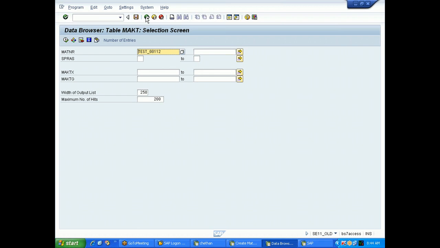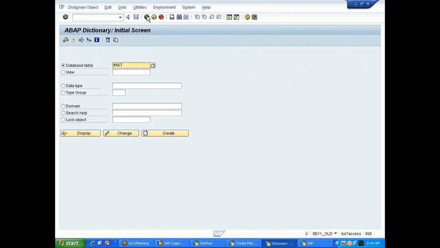So now, today we will see how to create a small table, our own table, not an SAP table. See, these are the MAKT, MARA, these are the SAP tables. So today we'll see how to create our own table.